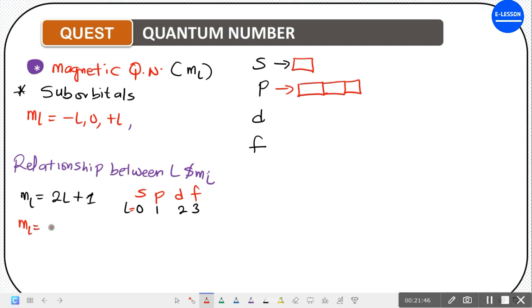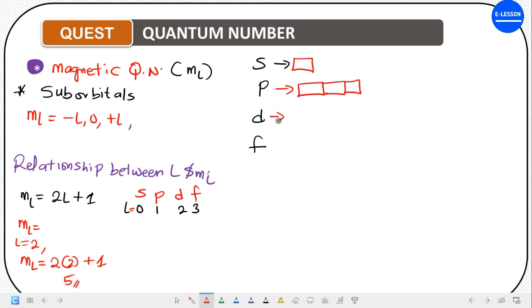The next one is the d orbital. For the d orbital, L is equals to 2. Now, if L is equals to 2, it means ML will be equals to 2L plus 1, which is equals to 2 brackets L is 2, right, for d orbital. So 2 times 2 is 4, plus 1 is 5. So it means that the d orbital has 5 suborbitals. So if you have this as a d orbital, it means you have to divide this into 5: 1, 2, 3, 4, and 5.